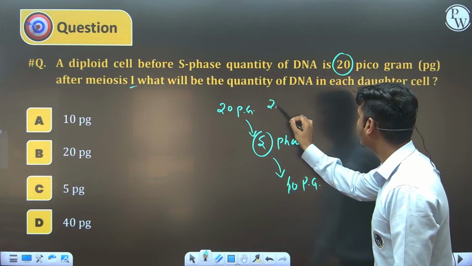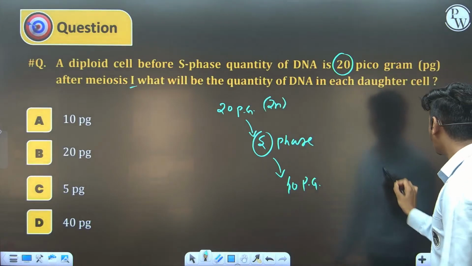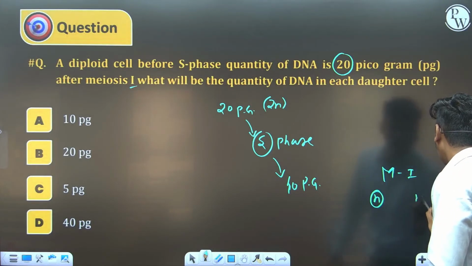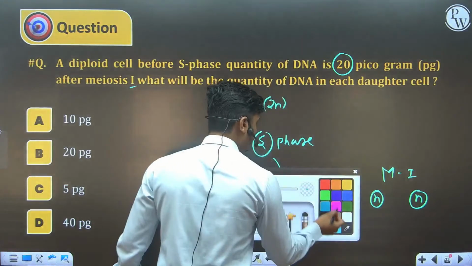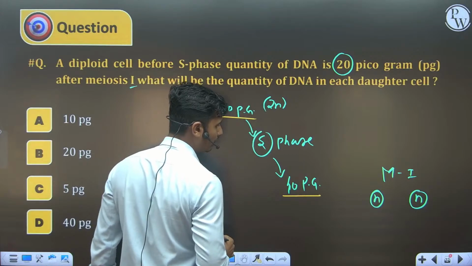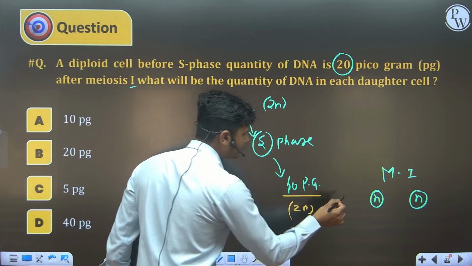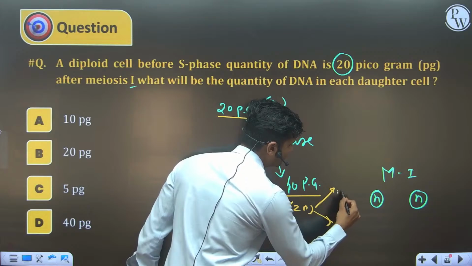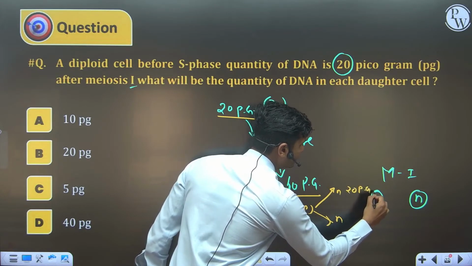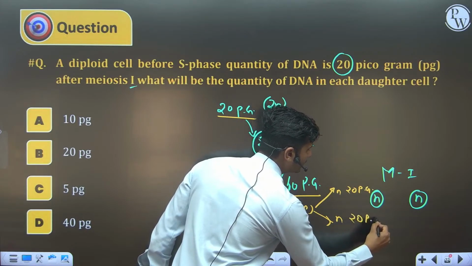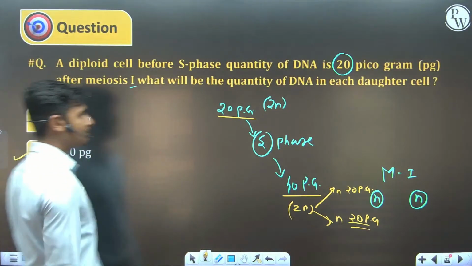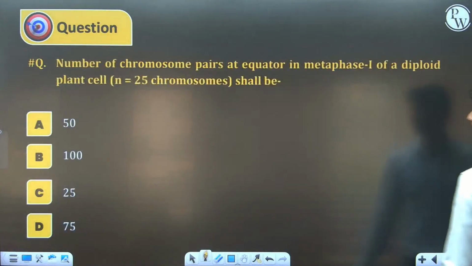For example, a 2n cell is there. After meiosis 1, this 2n cell is divided into n and n. So, if 20 picogram becomes 40 picogram in the 2n cell after S phase, and this 2n cell is divided into n and n cells, then 20 picogram in one and 20 picogram in the other. So 20 picogram is the correct answer. Any option having 20 picogram? Yes, option B has 20 picogram.